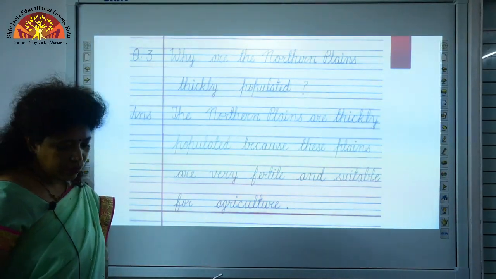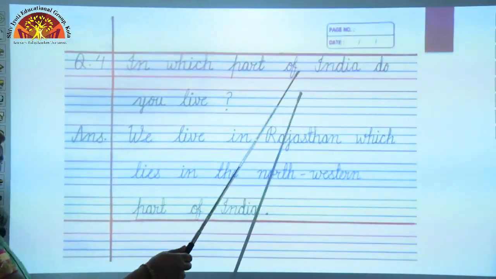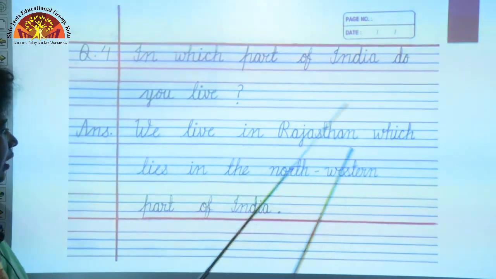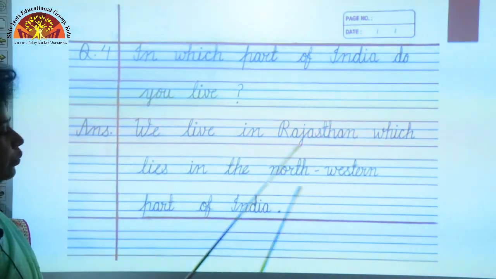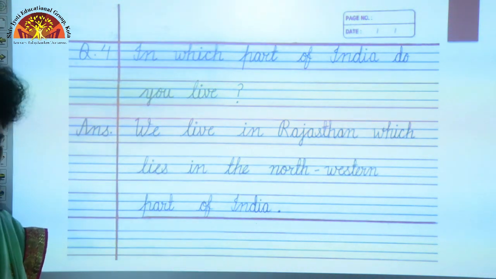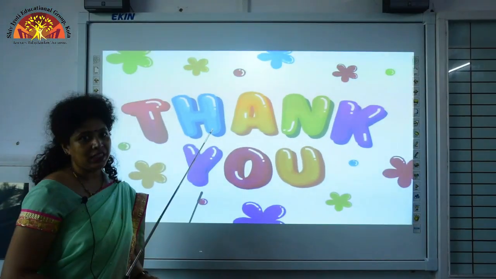Now, let us go to the 4th question. Question 4. In which part of India do you live? We live in Rajasthan, which lies in the northwestern part of India. So, this concludes our chapter. This concludes the revision of chapter 3 and chapter 4.